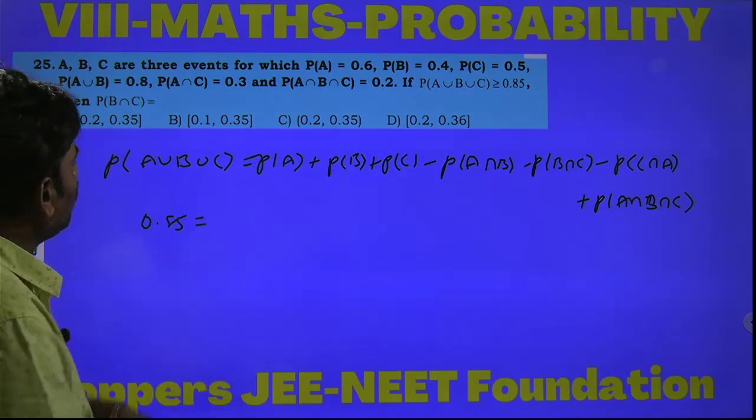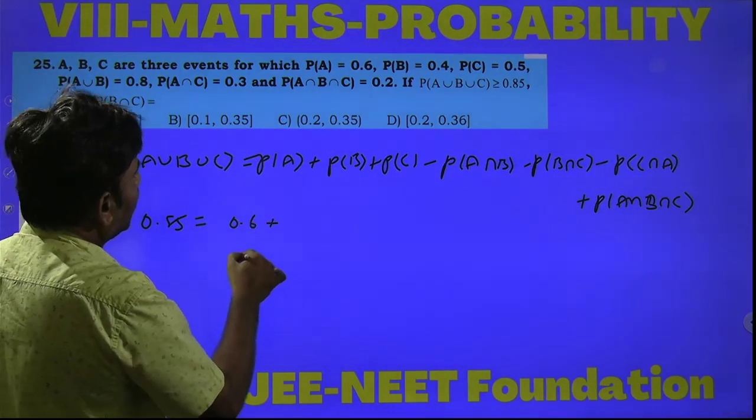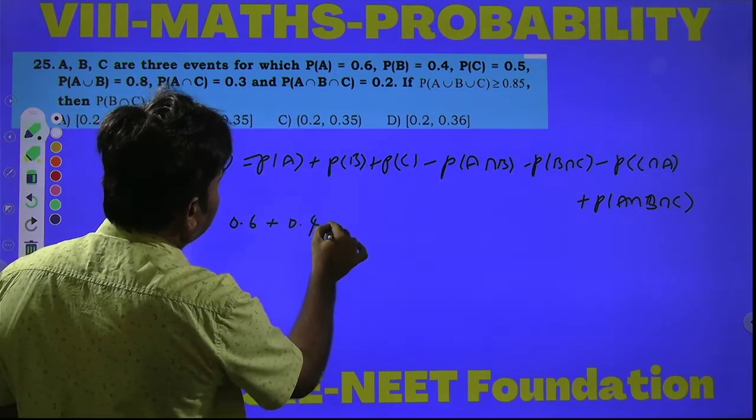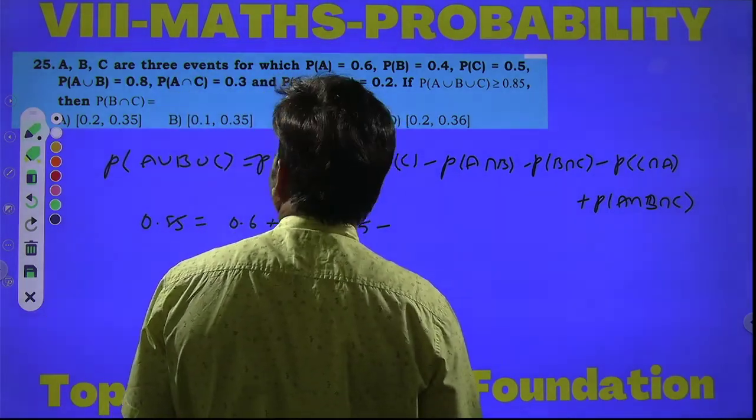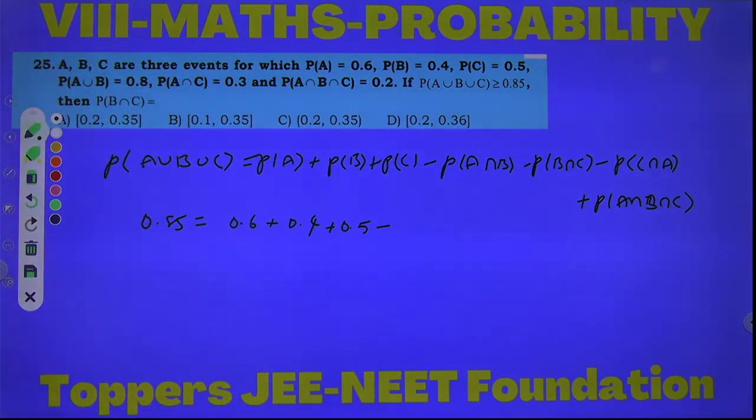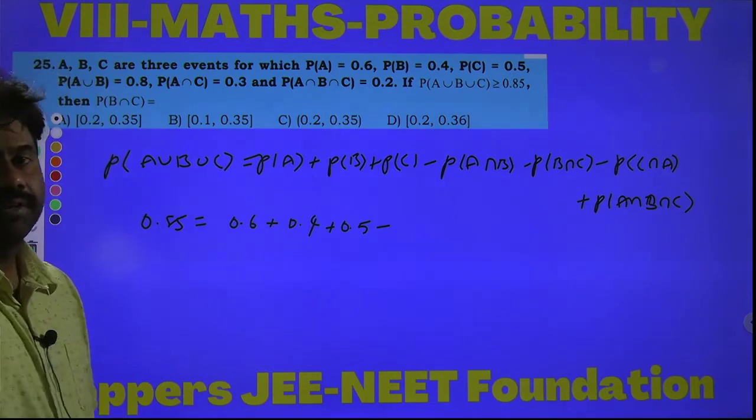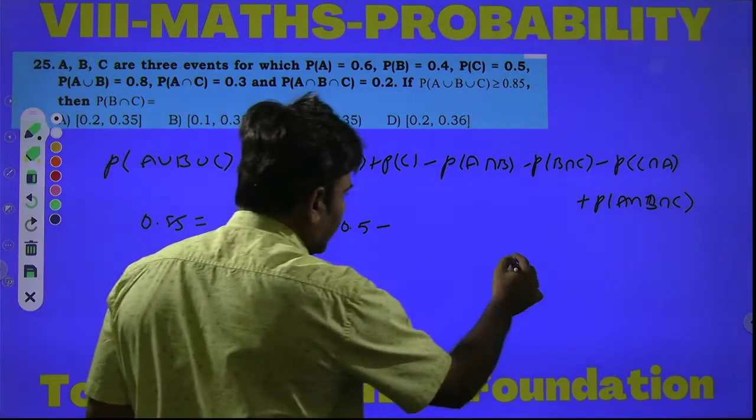Here P of A is 0.6, P of B is 0.4, P of C is 0.5, minus P of A intersection B. Students, before that, we first need to find P of A intersection B separately.